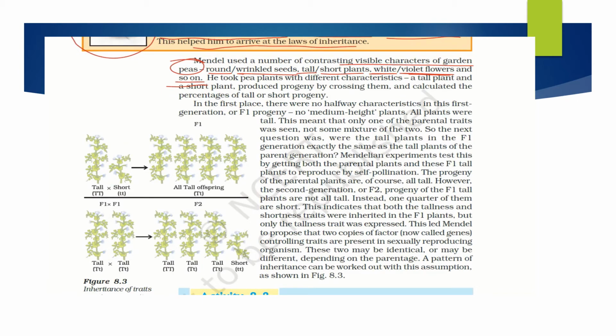He took pea plants with different characteristics. A tall plant and a short plant produced progeny by crossing them, and he calculated the percentage of tall and short progeny.